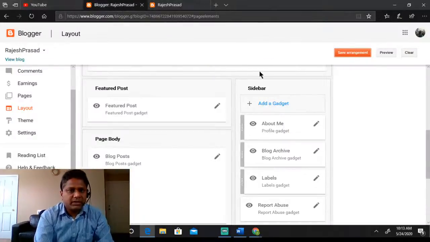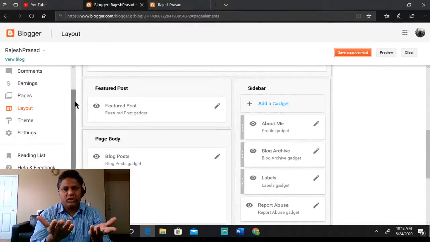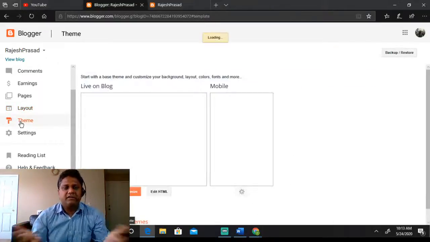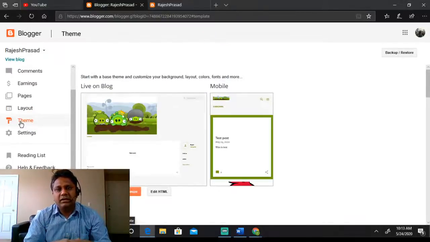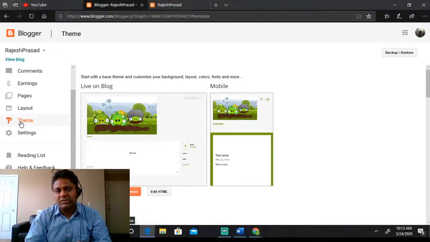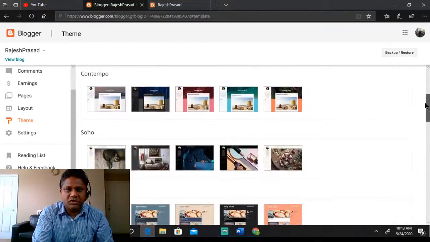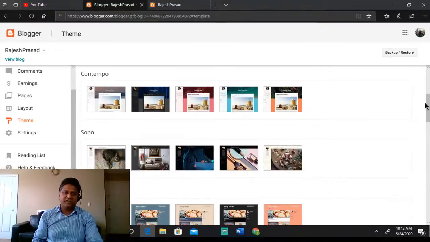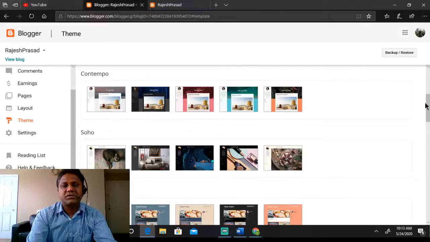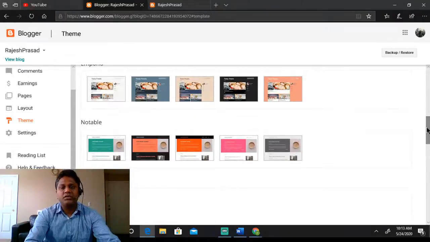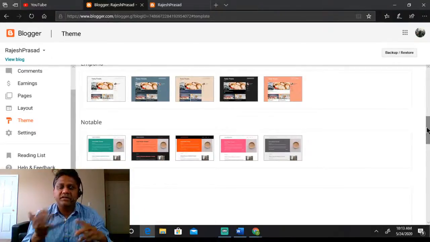So that was about how you have selected a theme and customized that theme. Now if you want to change the theme itself, right? Whatever theme we selected, down the line you thought, okay, you don't like this theme, so you can go ahead and change the theme. So here are the themes. These are the free themes provided by Google itself, the Blogger platform. There are many websites which provide free themes and paid themes as well. Again, the same thing goes with the themes as well. A free theme is like free.